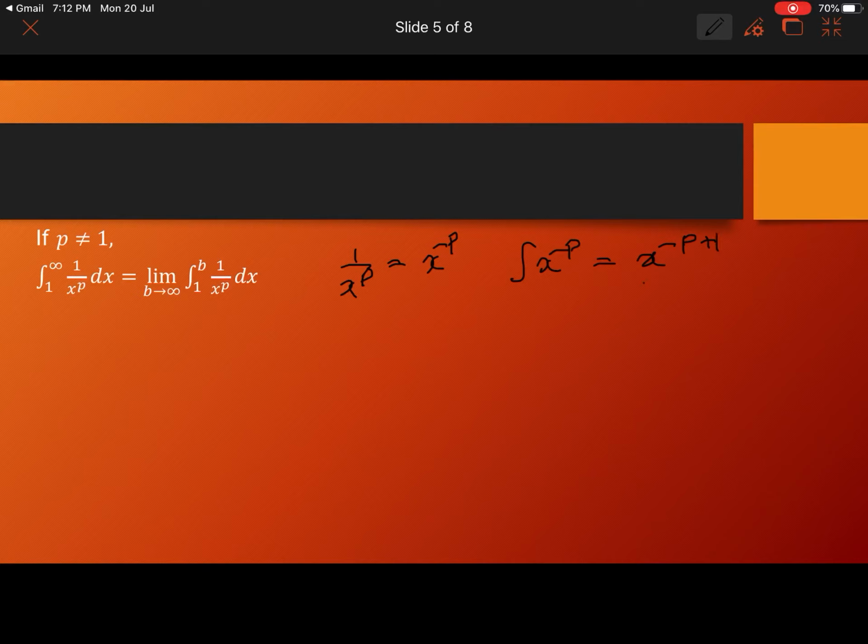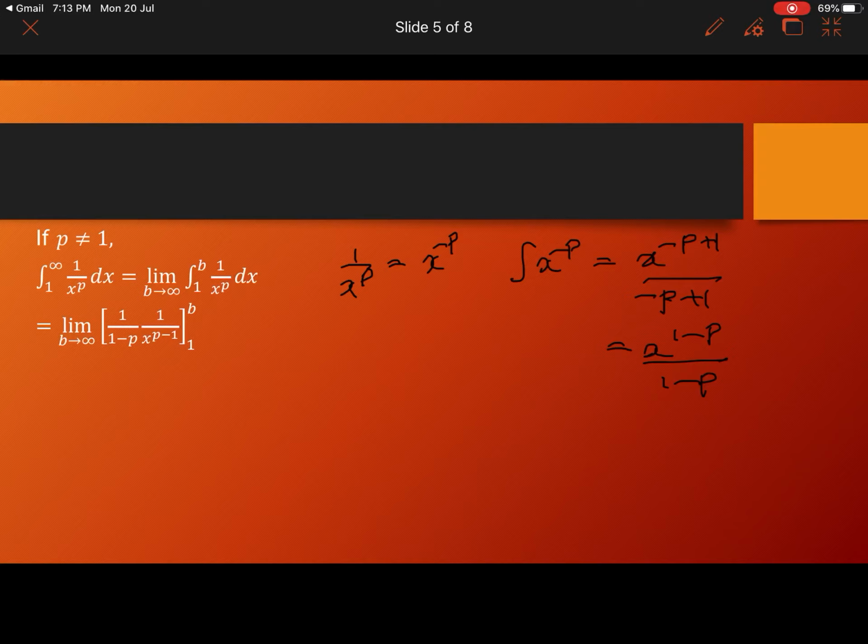So if you integrate x raised to minus p, you will get x raised to minus p plus 1 divided by minus p plus 1. So we can write this as x raised to 1 minus p divided by 1 minus p.